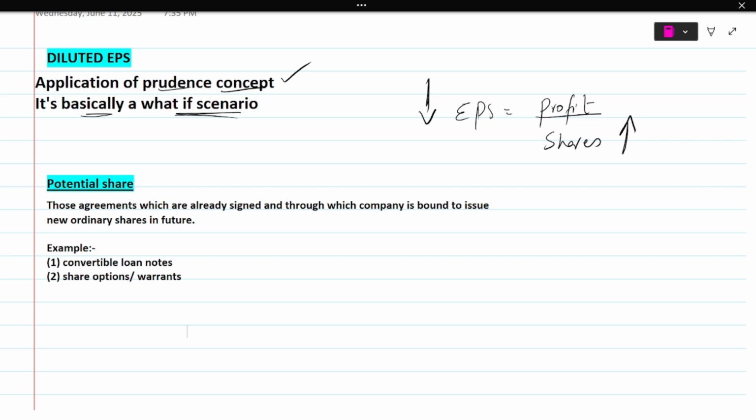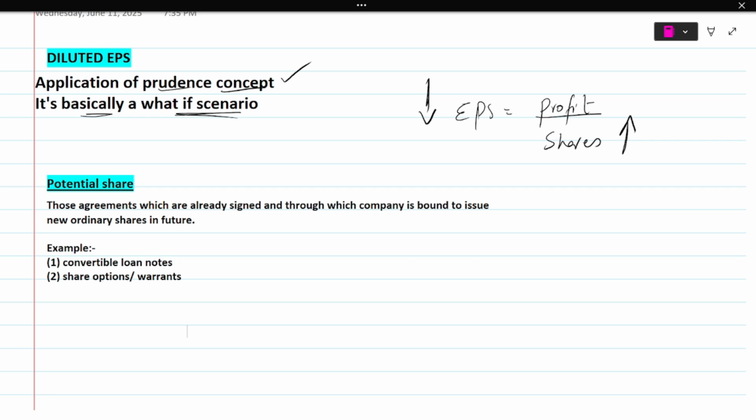So these are two classical examples, convertible loan notes and share options or warrants, which are examples of potential shares. Potential shares bind the company to issue new ordinary shares in the future, and because of these potential shares, the amount of shares in issue tends to increase, and because of that the EPS is going to fall, which is called the diluted EPS. We record it today because of the prudence concept. So this is the whole idea. I hope this is clear.